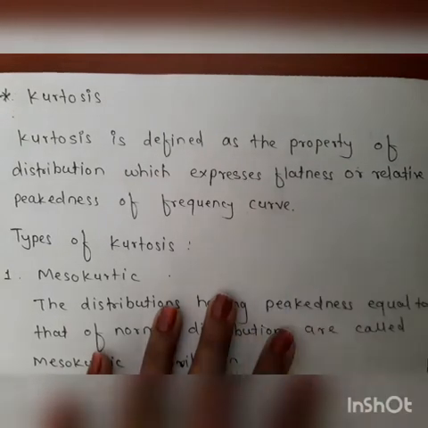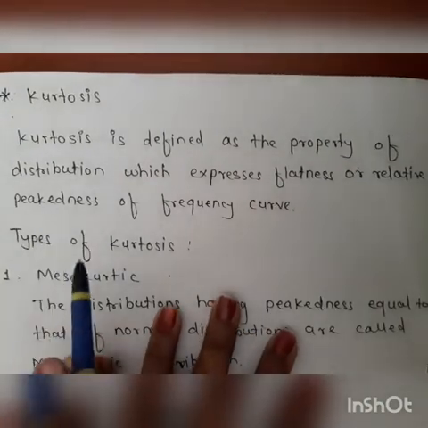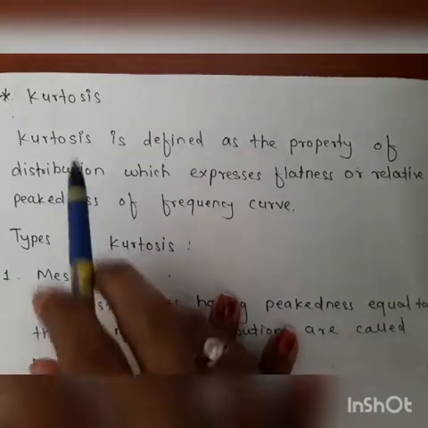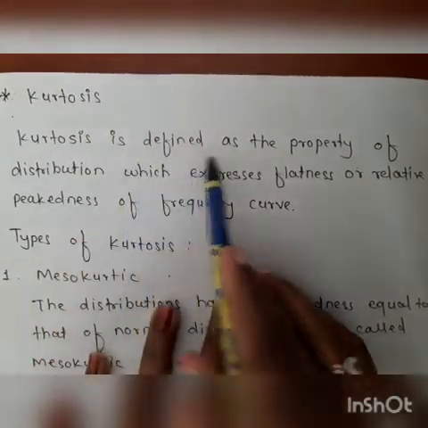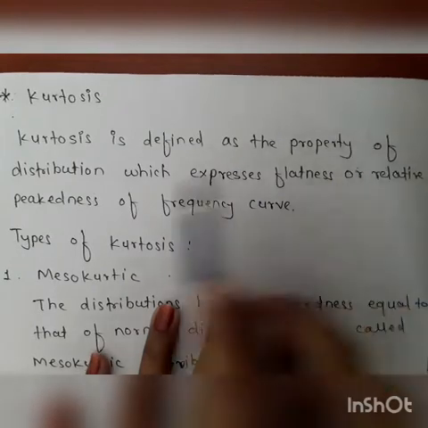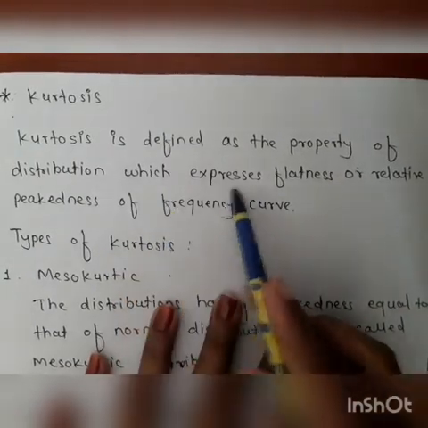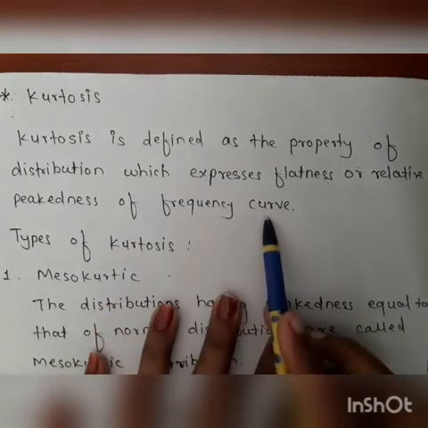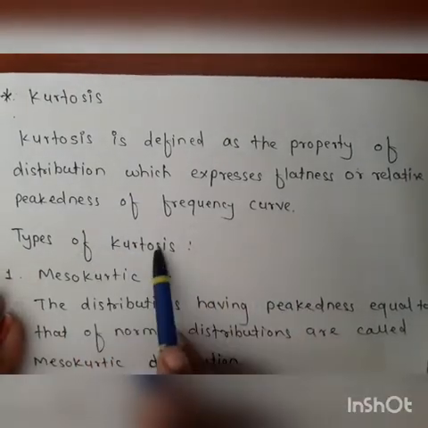Hello students. So next topic of our third chapter is kurtosis. First, definition of kurtosis. Kurtosis is defined as the property of distribution which expresses flatness or relative peakedness of frequency curve. Next, types of kurtosis.